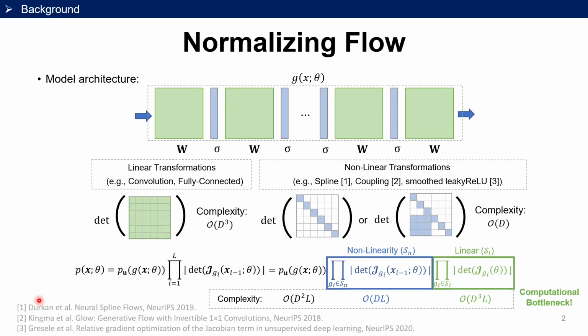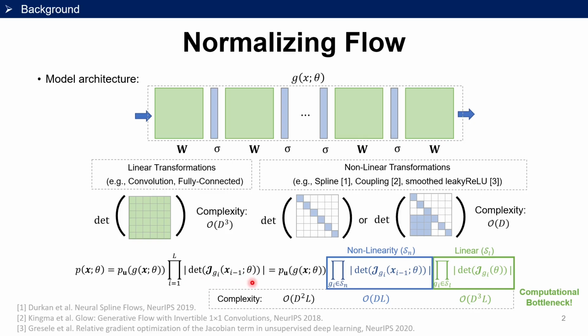Let's start from the background of normalizing flow. Normalizing flow, or flow-based model, is a type of generative model that can simultaneously support fast sampling and density estimation. This type of model is formulated based on the change of variables theorem, where the probability density is normalized by the Jacobian determinant of the transformation.